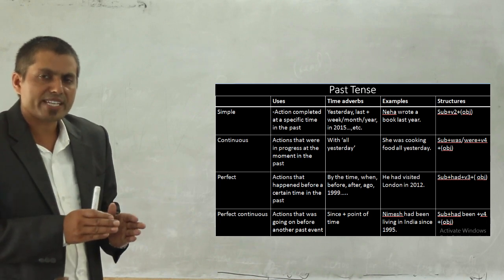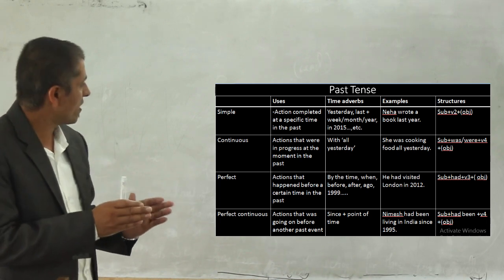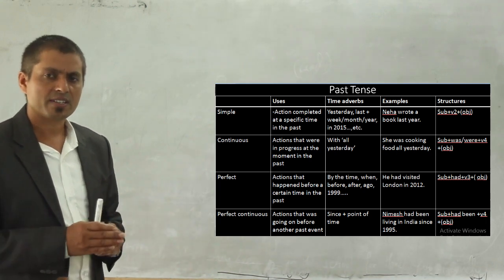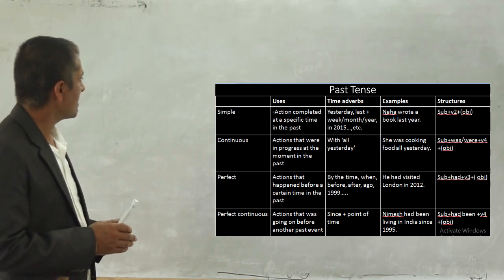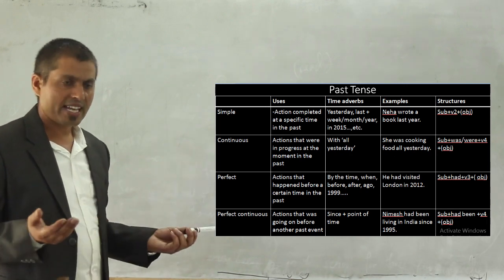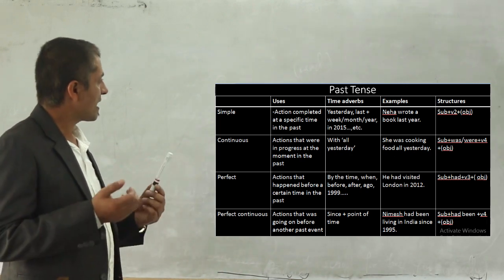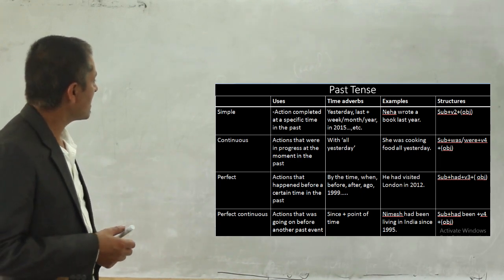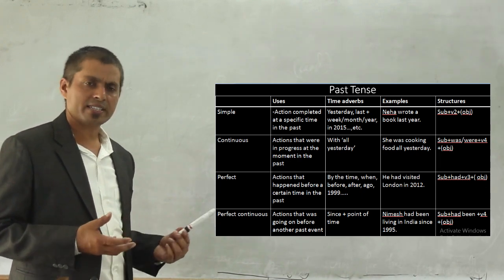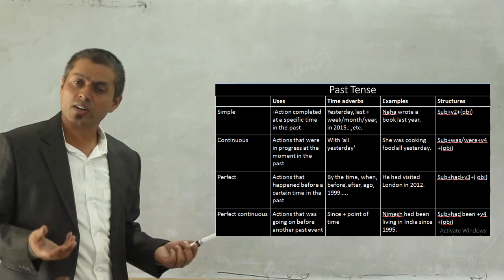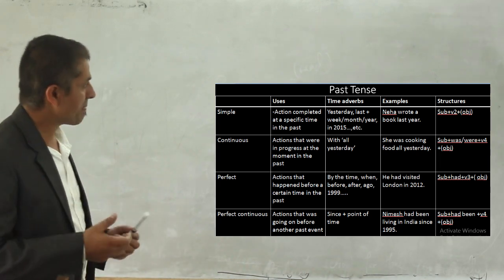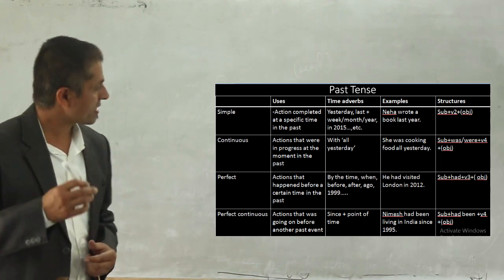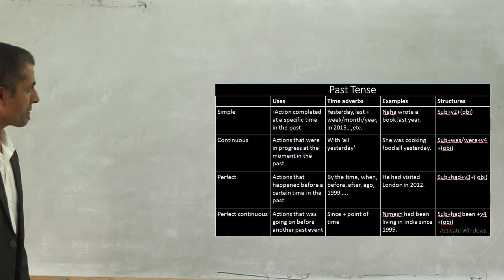So you can find a past time indicator, or time adverb, like yesterday, last week, last month, last year. And even a time indicator like in 2015, or a date, day or starting time might be given.